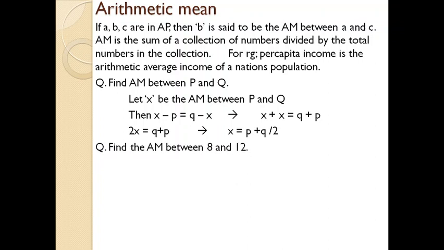Find arithmetic mean between 8 and 12. 8 and 12 are two numbers. Just take their sum, divided by 2, you will get the answer. All these are simple questions. Even when we are going to deal with application level, you might feel awkward. Okay. We will deal with some other cases.